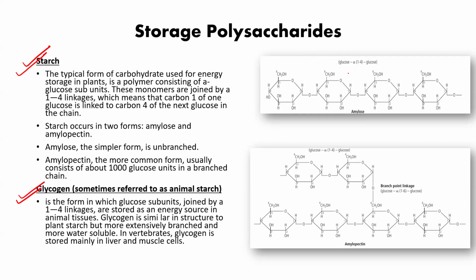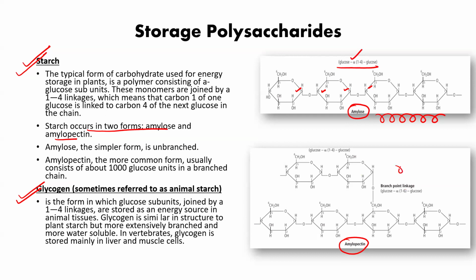Starch, if you see here, has two types of component: one is amylose and another is amylopectin. Very basic, please understand. Starch occurs in two forms, amylose and amylopectin. Amylose is only linear with a helical shape, only this one. And it will show a 1 to 4 glycosidic linkage. Simple. Clear? And they will use alpha glucose.